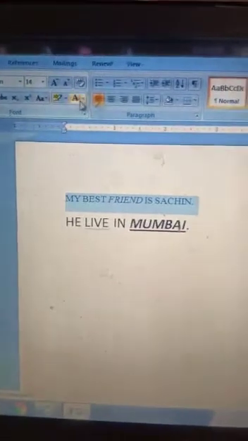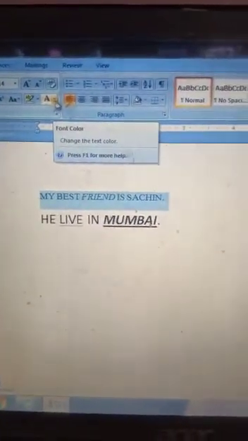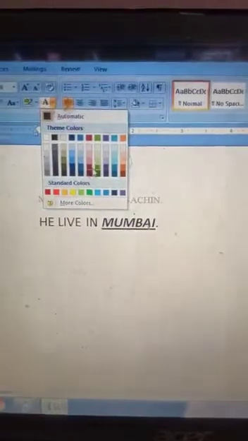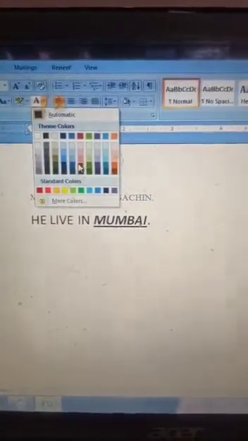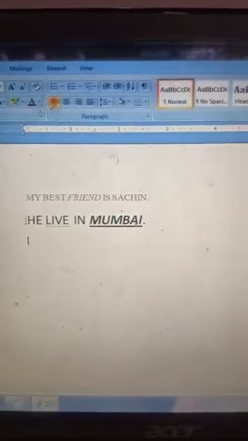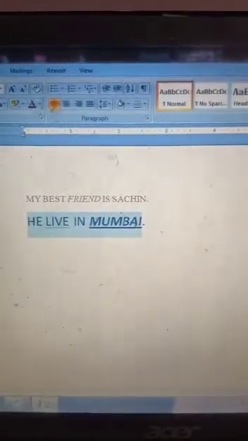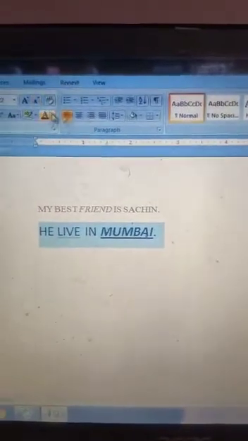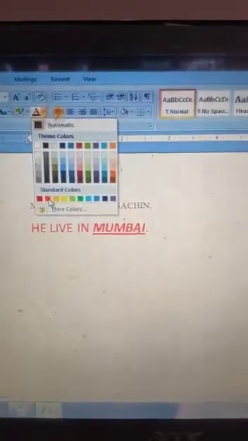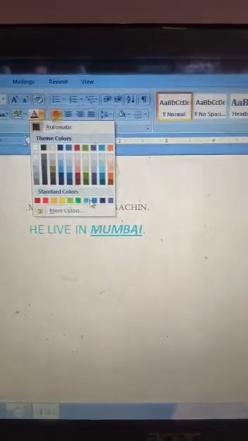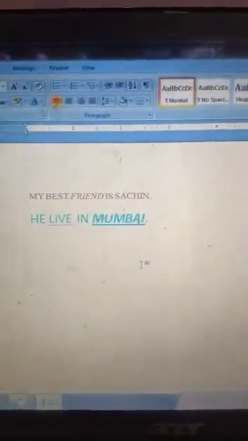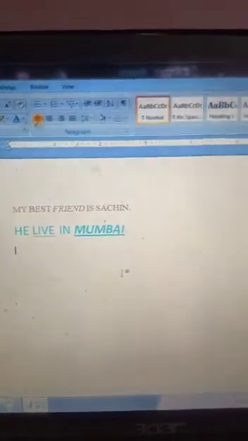Now changing the font color. Easily you can change the font color. There are too many options. First you have to select, and then here is the font color. Click here, and there are too many color options, green, yellow, black, blue, whatever you want, then you have to click. Okay, this color. If you want to change the color, then you have to select it and then go to the font color, whichever color, red, green, which you want, then you have to click on that. Now the font color will change. This is the way you can change a font color.